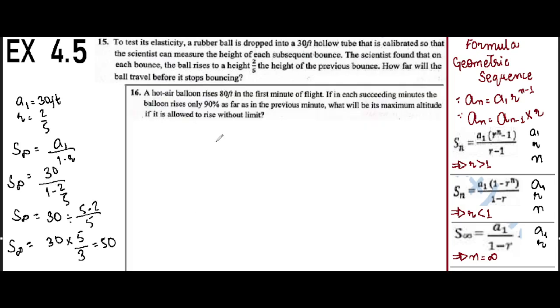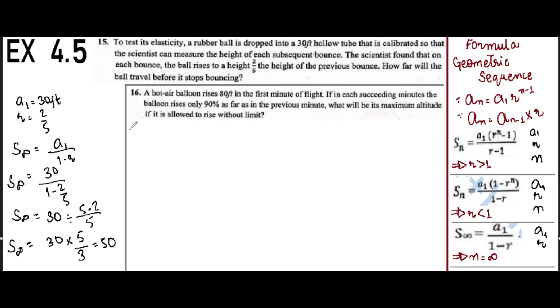Question number 16: a hot air balloon rises 80 feet in the first minute of flight. If in each succeeding minute the balloon rises only 90% as far as in the previous minute, what will be its maximum altitude if it is allowed to rise without limit? Without limit means n equals infinity, because there is no limit of time.